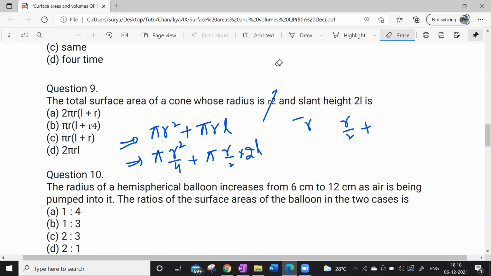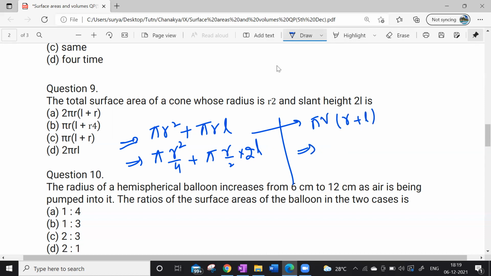If you simplify, look at this, very simple. This formula can be written as what? Instead of doing all this, can we write r plus l like this? Yes or no? So pi into radius given, what?